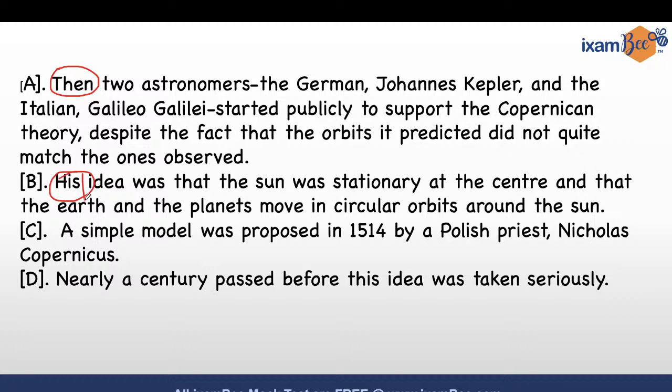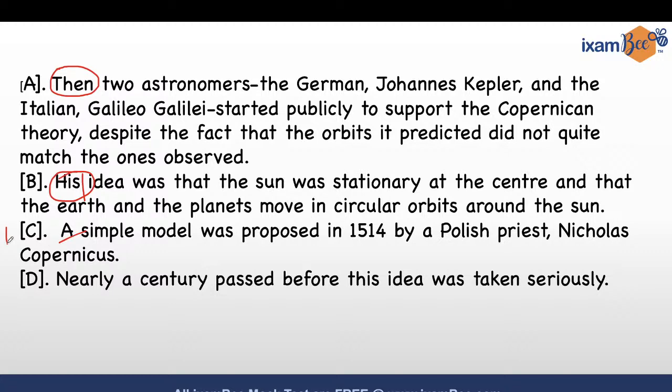Yes, it's here. We're talking about Nicholas Copernicus. So a simple model. So the entire thing has been sort of started off in the first sentence itself. This is your sentence number 1. So we're talking about a simple theory which was proposed in 1514 by a Polish priest, Nicholas Copernicus.